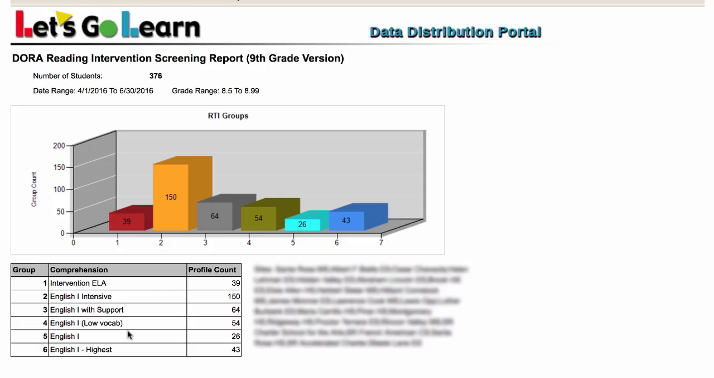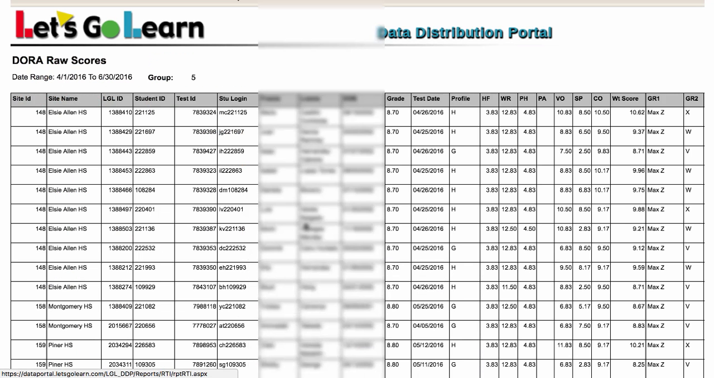Number 5, these are students who can go into English 1. Number 6, these are students who have very high scores across all 3 areas. So maybe these are students who could possibly go into honors. If I click on any one of these, let's click on one group, I can actually see the list of students here with their data.